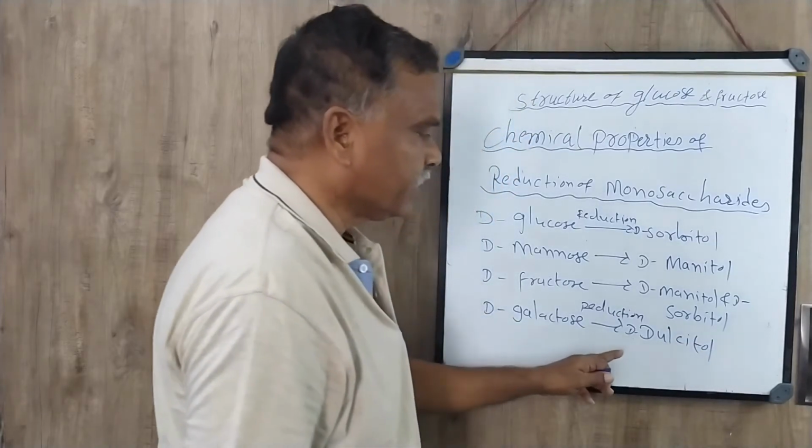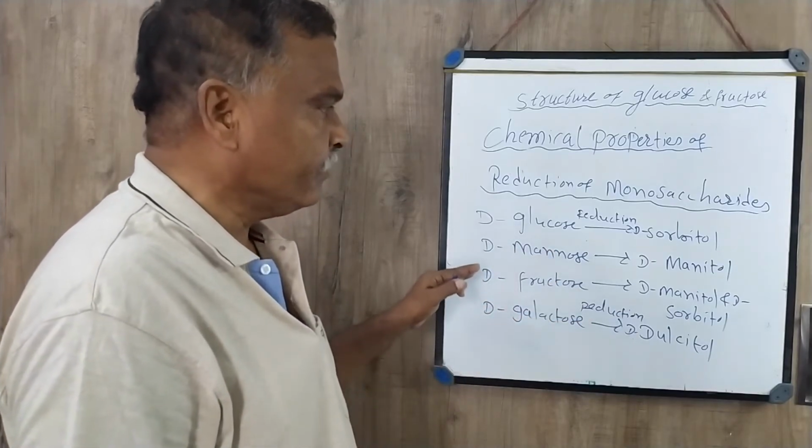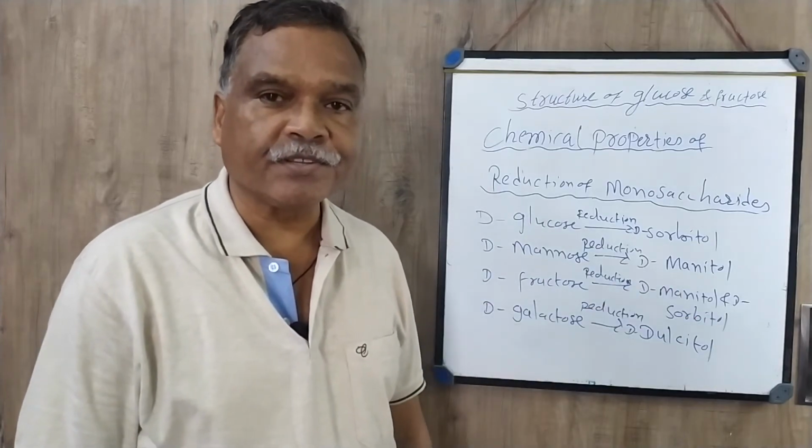So the reduction of monosaccharides takes place, and different types of compounds, different substances, are formed here.